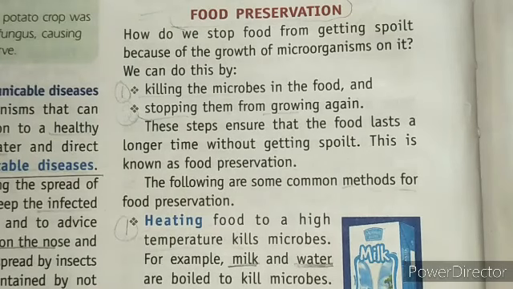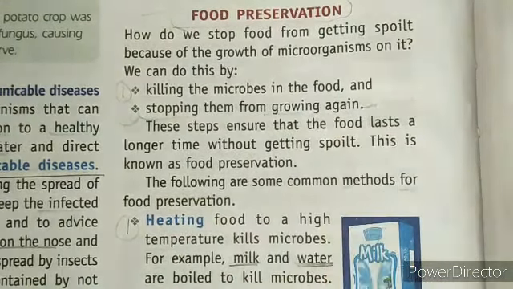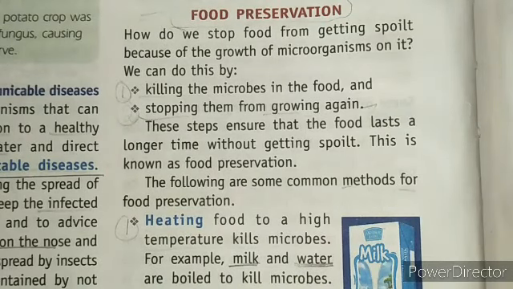Next, we have food preservation. Just now we read that microorganisms can spoil our food. So what would happen if we store food in a manner so that the growth of these microorganisms cannot happen on the food items? This process is known as preservation, for storing the food for a longer time. It includes two main points: killing the microbes in food and stopping them from growing again. For this process we have different methods, so let's see.